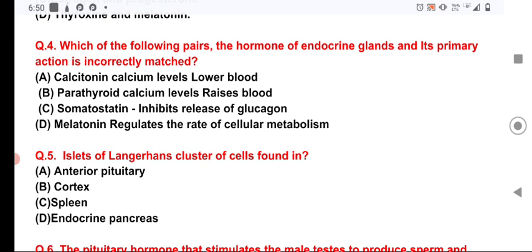the endocrine pancreas. As we know, the pancreas has two parts. One is the exocrine gland, which secretes pancreatic enzymes for the digestion of carbohydrates, fats, and proteins. The endocrine pancreas consists of the islets of Langerhans, clusters of cells which secrete mainly three hormones: insulin, glucagon, and somatostatin.